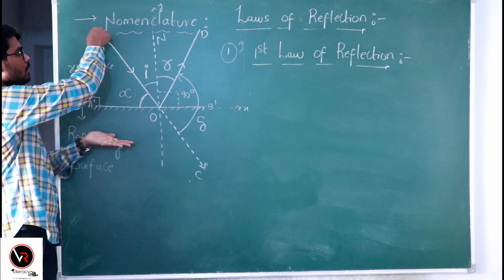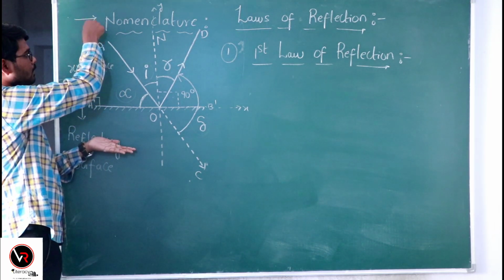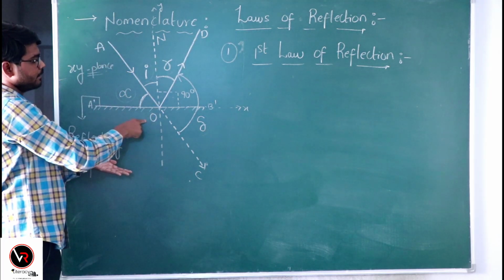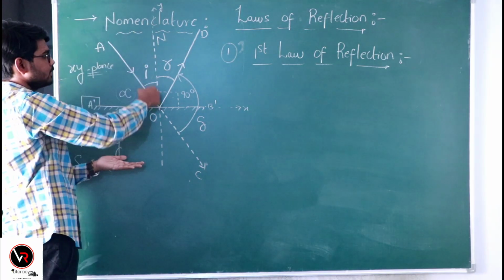This is the incident ray, which hits the reflecting surface at point O, and this is the normal.